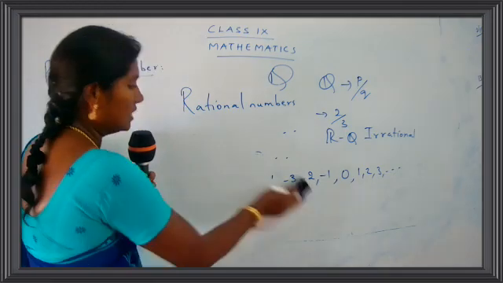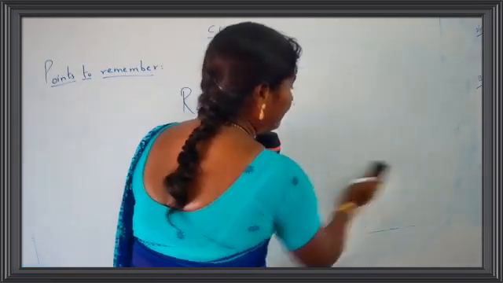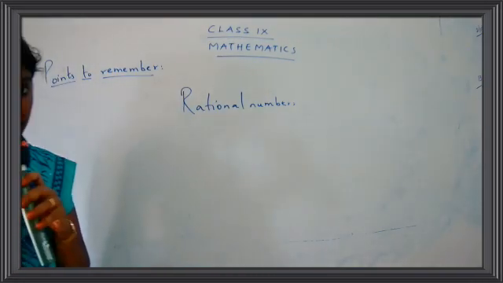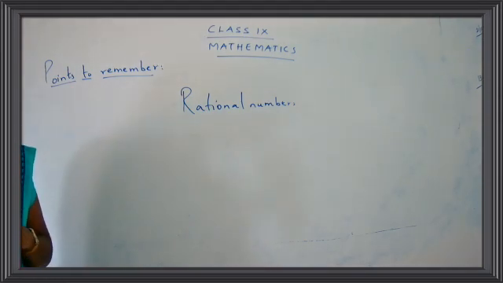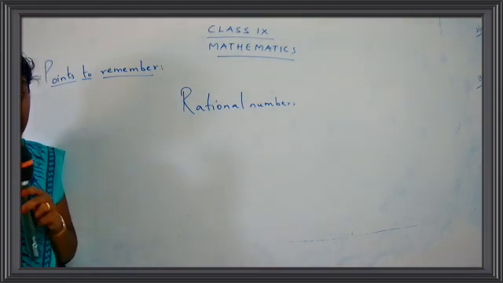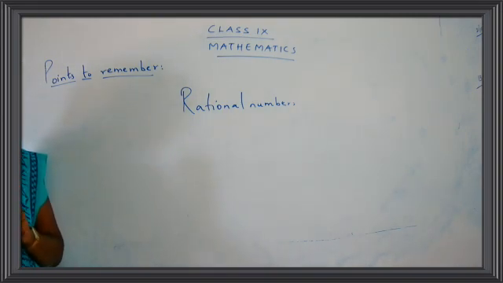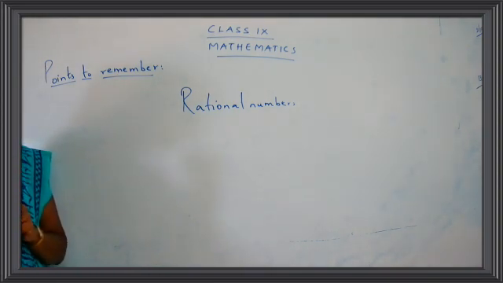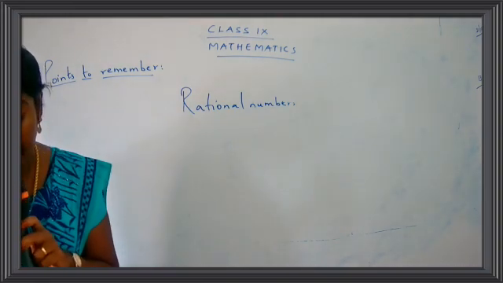Now these rational numbers can be expressed. Okay, you can just refer to page 48 of your maths textbook, children. I just think that you have your maths textbook with you. Take out your maths textbook. Come to page 48. Just see the first line itself. You have a point over there: a rational number can be expressed by.